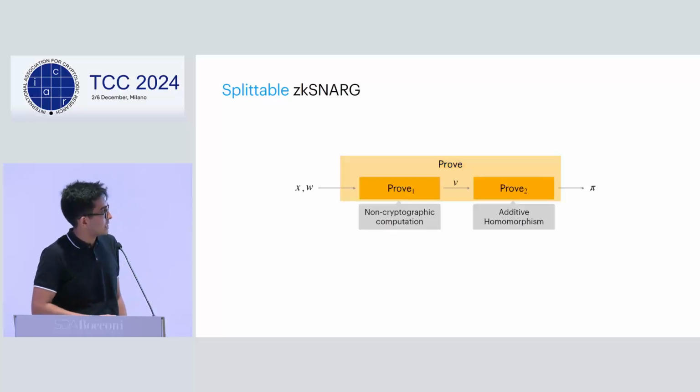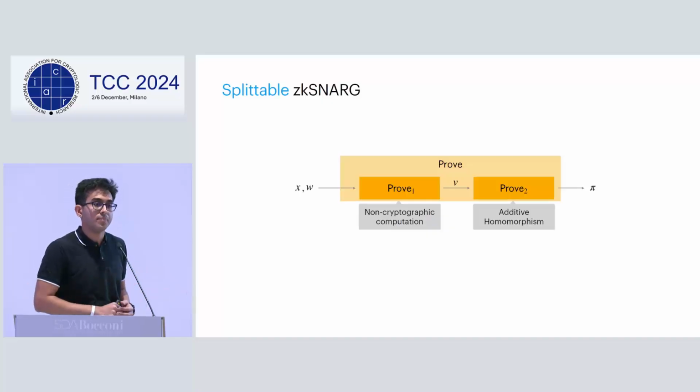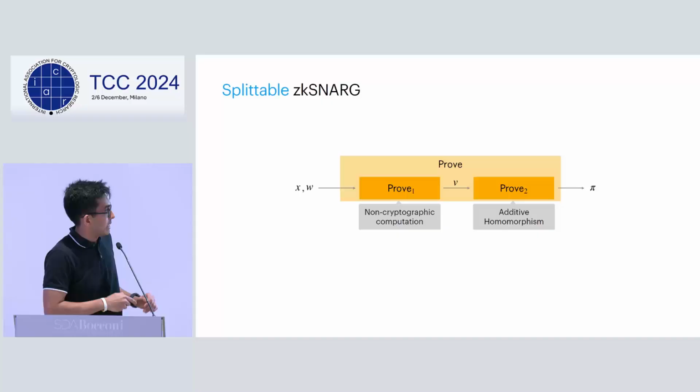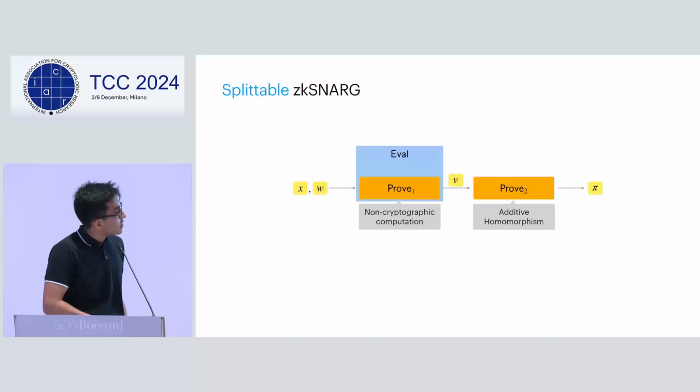And for a splittable zk-SNARK, we want it to consist of two parts. The first part is a non-cryptographic computation that takes the statement and witness and outputs some intermediate output. And we want the second part to be an additively homomorphic mapping. What does this give us?